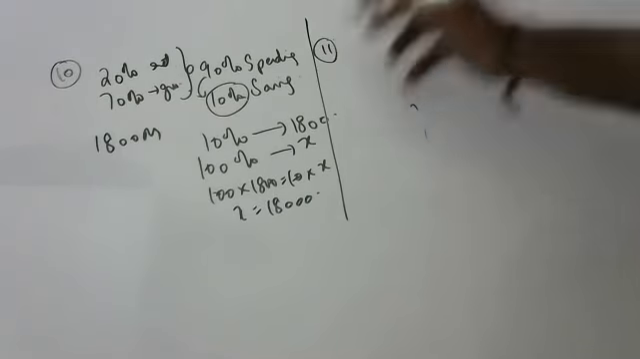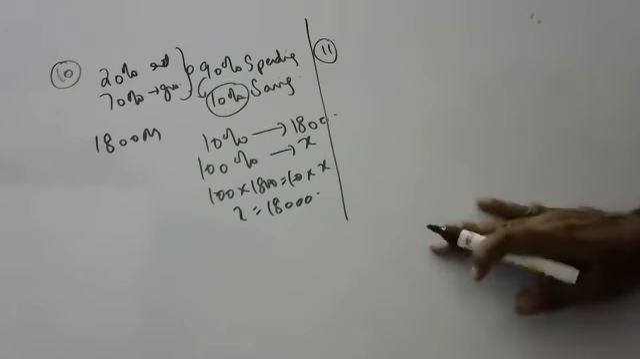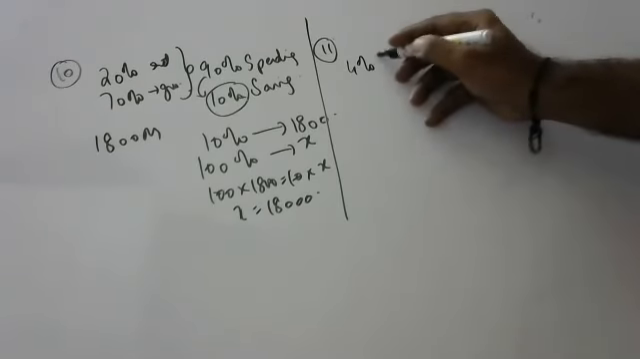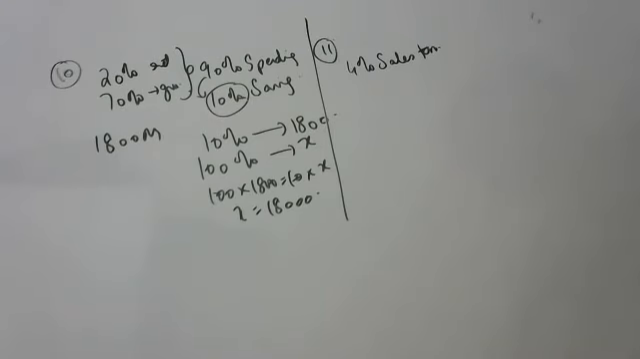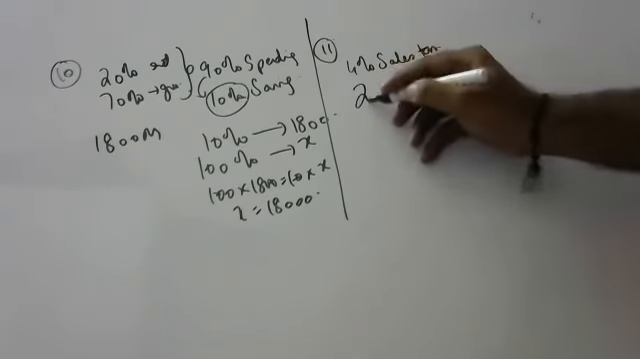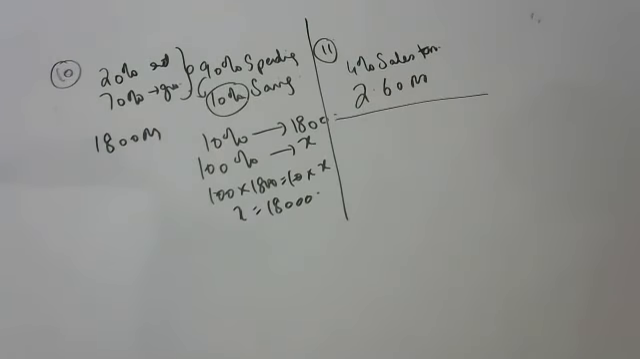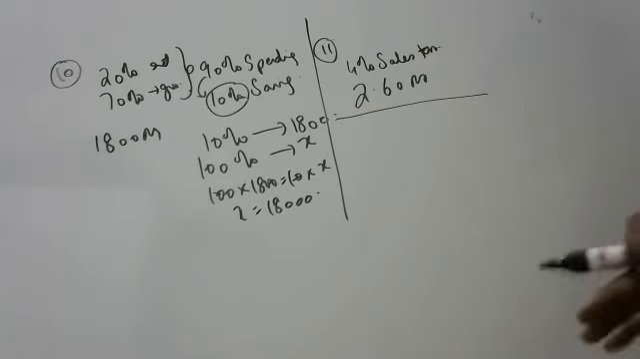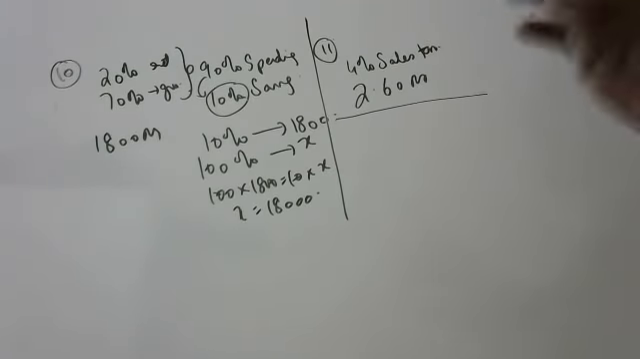Last sum, Sujit. Again you always say you're not able to understand. Anushri has to pay 4% sales tax on a certain article. Find the price of her article if she paid 2 rupees 60 paisa in all. Total she is paying 2 rupees 60 paisa. Find only the price of the article.